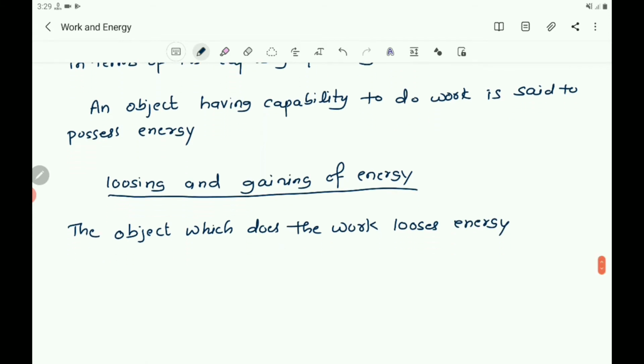The object on which the work is done gains energy.